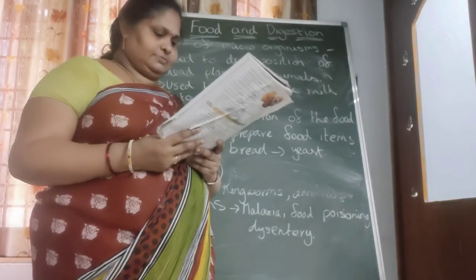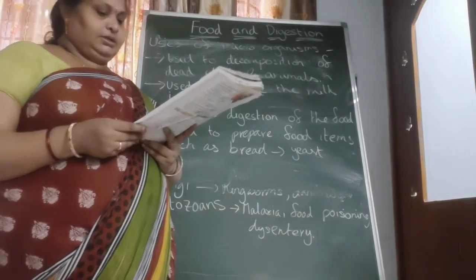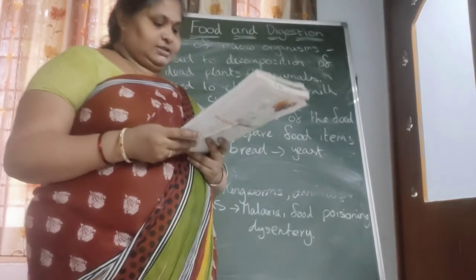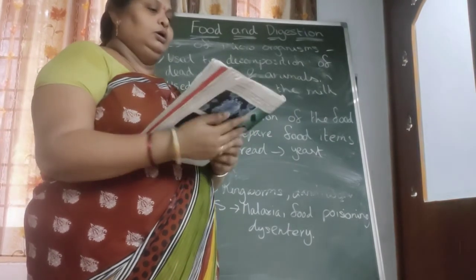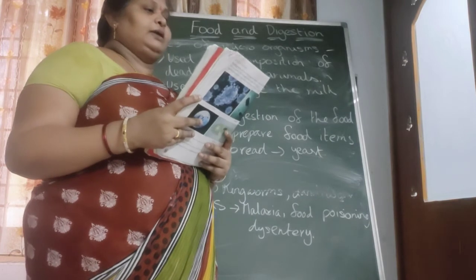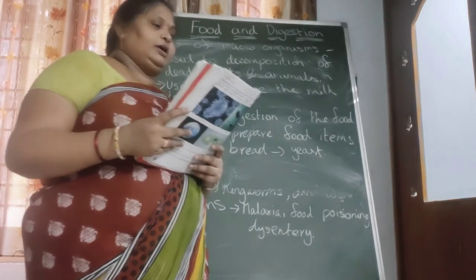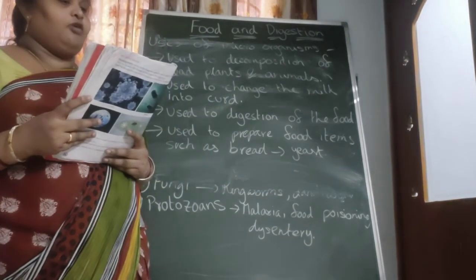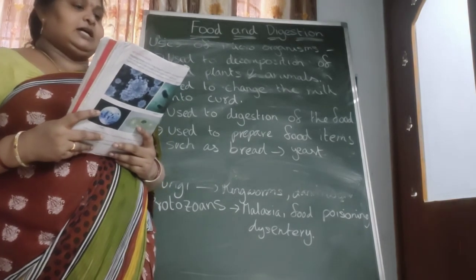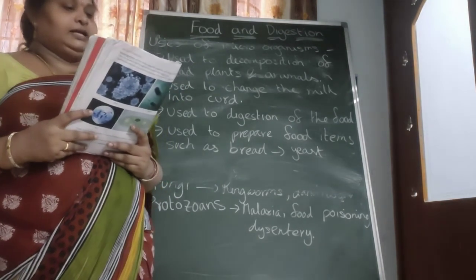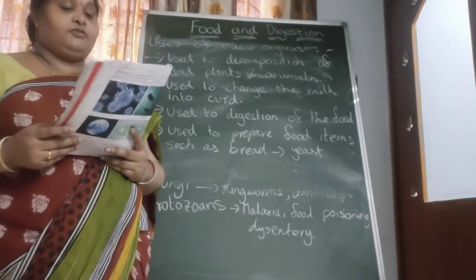Harmful microorganisms. Just as microorganisms cause tooth decay, they also cause diseases. Viruses cause diseases such as common cold, AIDS, and polio. Next, bacteria. Bacteria cause diseases such as typhoid, tuberculosis, and cholera. Fungi cause diseases such as ringworm and dandruff. Next, protozoa cause diseases such as food poisoning, dysentery, and malaria. Microorganisms such as bacteria and fungi also cause spoilage of the food.